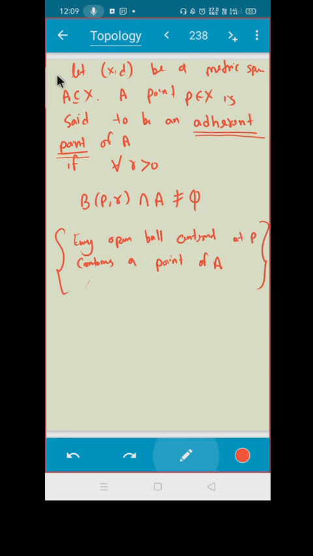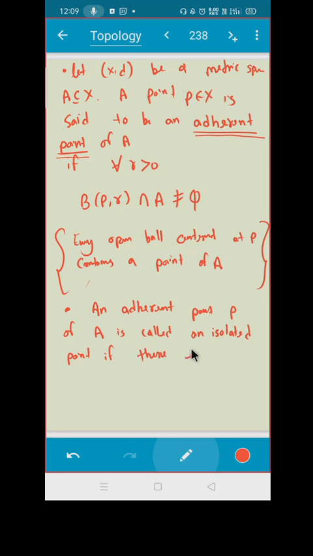There is another name for those points. An adherent point P of A is called an isolated point if there exists R positive such that BPR intersection A is just a singleton point.